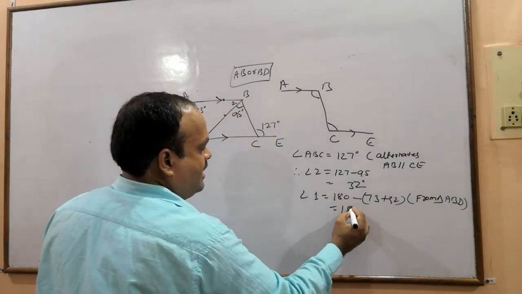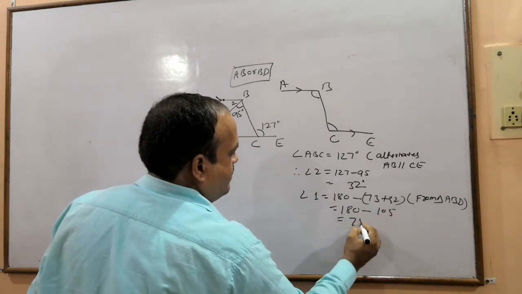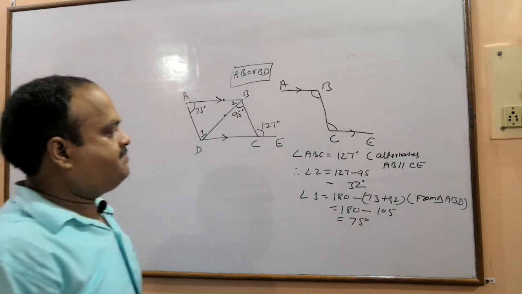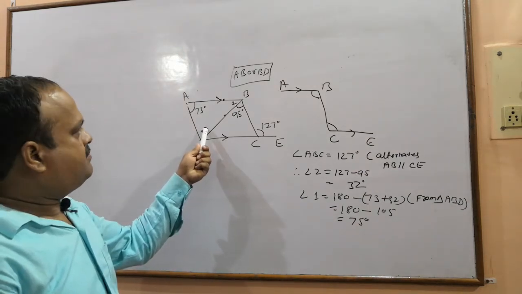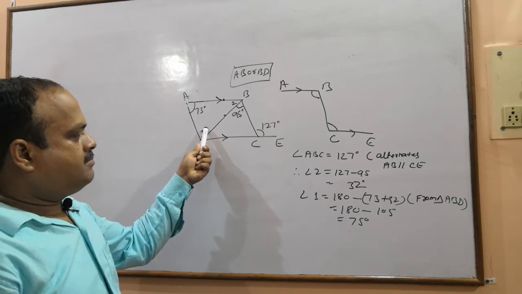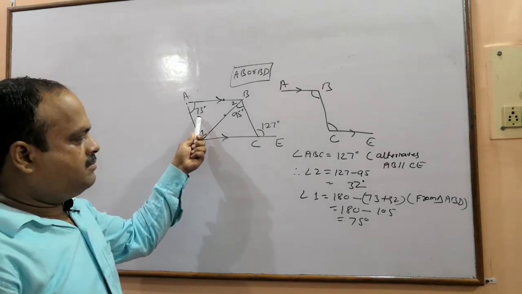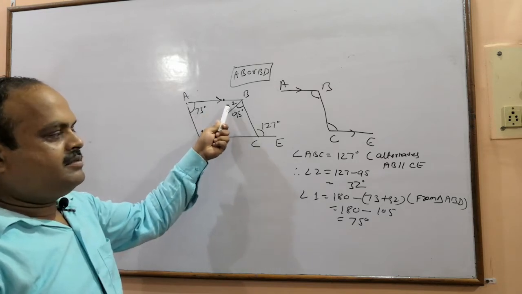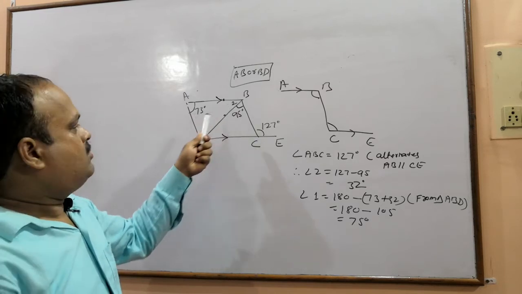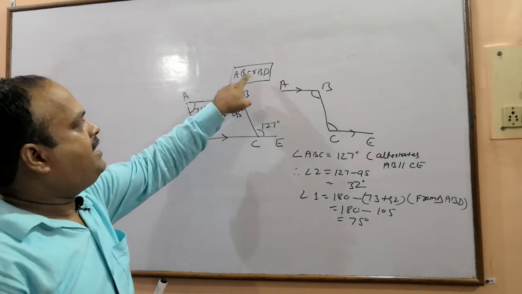So let us calculate 180 minus 105, which is 75. So this is 75. This is 73. This is 32.